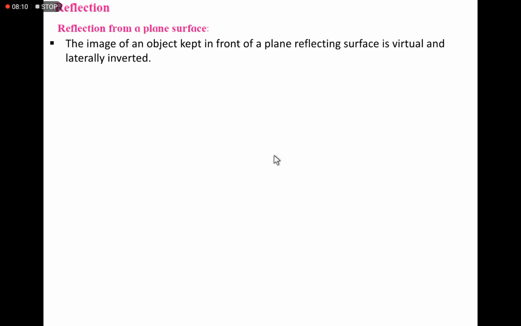When an object is placed in front of a plane reflecting surface like a mirror, the image will be there in the mirror. The image is virtual and laterally inverted.